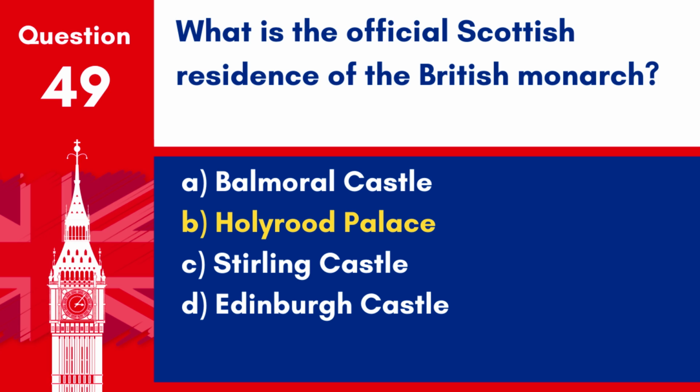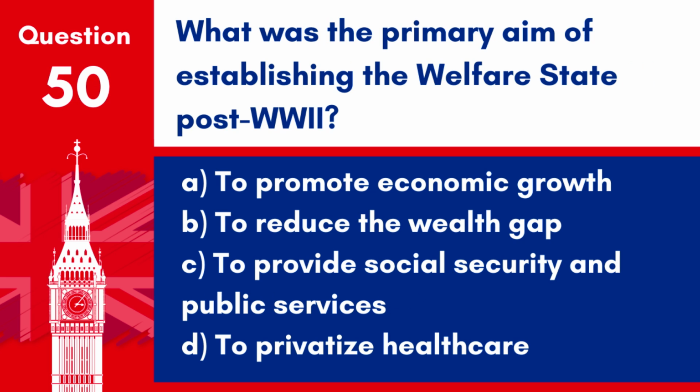Answer: B. Holyrood Palace. Holyrood Palace is the official Scottish residence of the British monarch, located in Edinburgh. Question 50. What was the primary aim of establishing the welfare state post-World War II? A. To promote economic growth. B. To reduce the wealth gap. C. To provide social security and public services. D. To privatize healthcare.